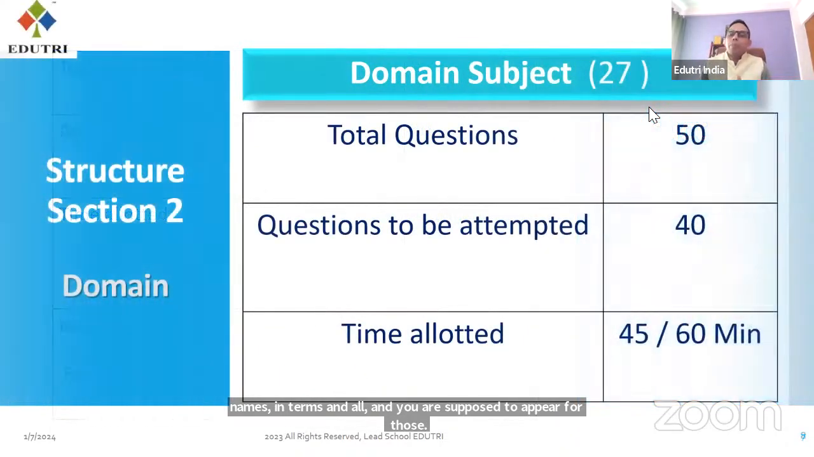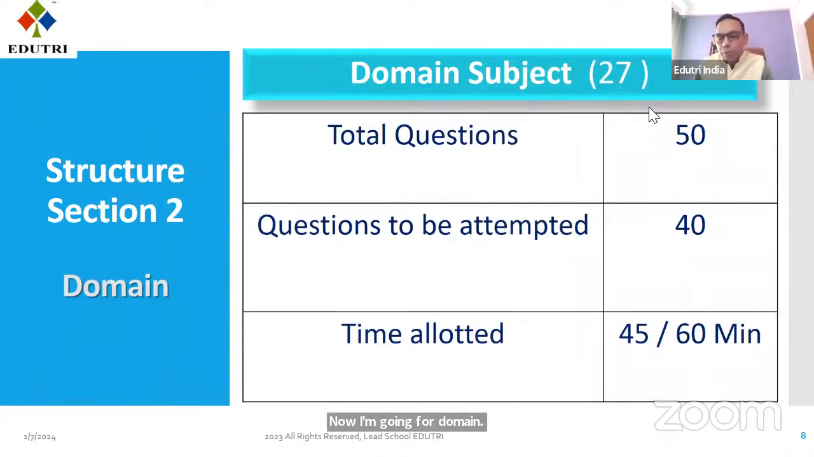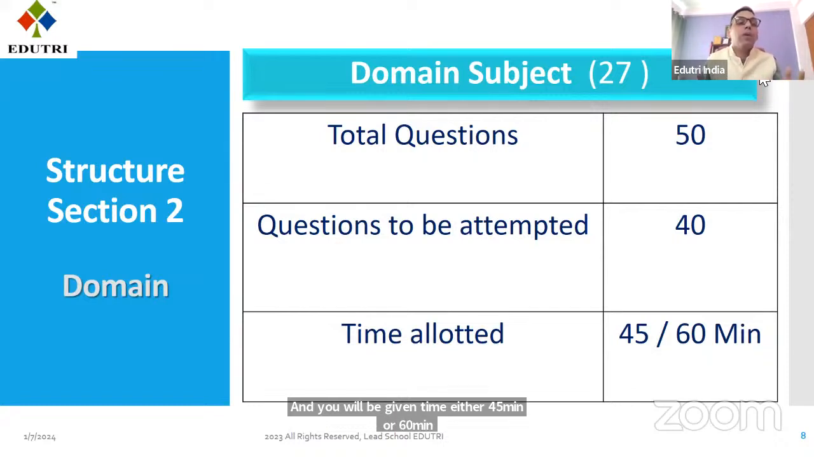Now I'm going for domain. There are 27 domains. I will give you the list of all 27 subjects of domain. What are these domains? I will let you know. But in domain also, there are 50 questions. You are supposed to do 40 questions and you will be given time, either 45 minutes or 60 minutes, depending upon what domain subject you have taken.